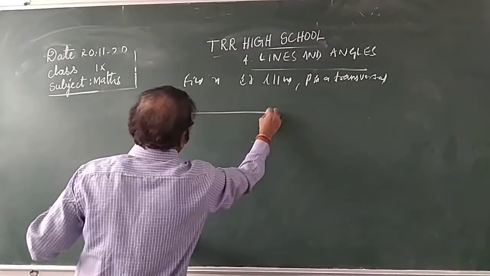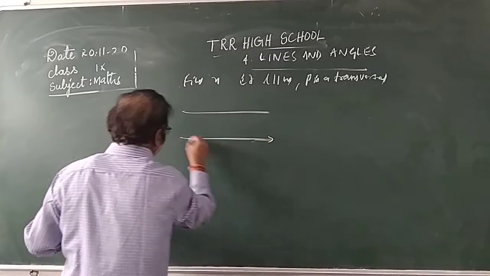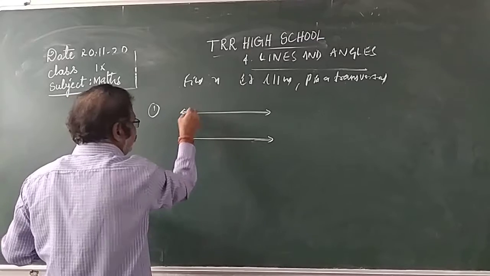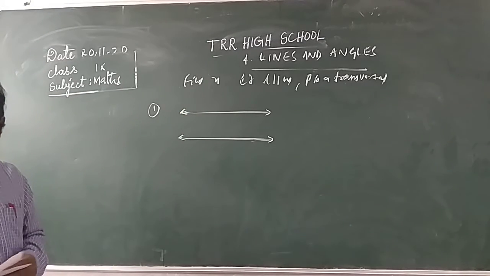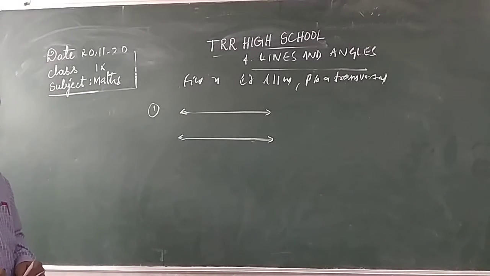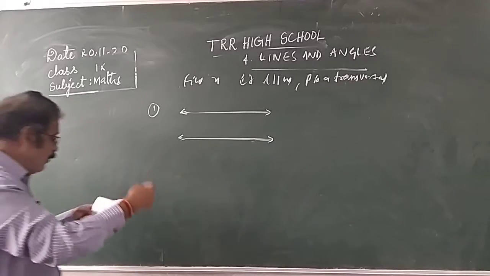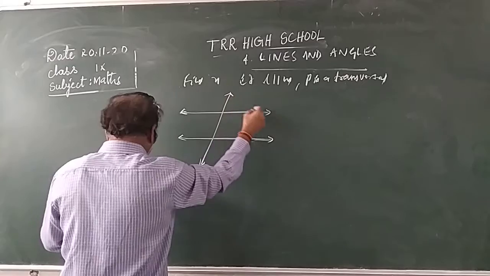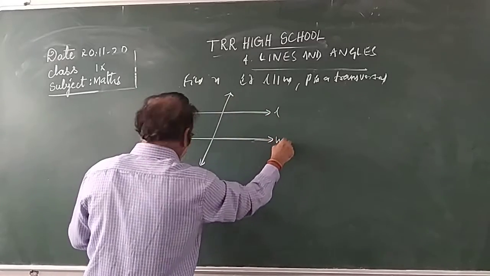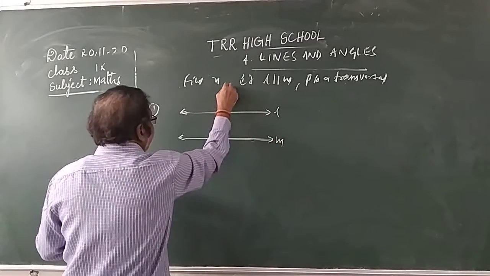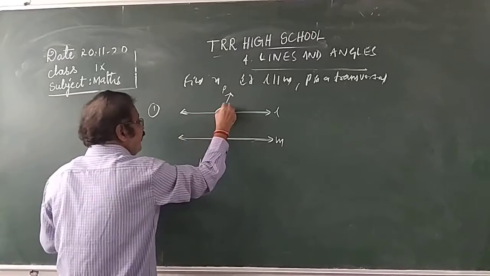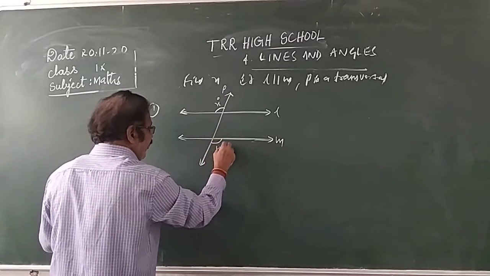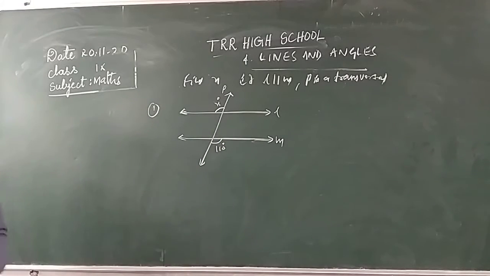First problem: this L line, this M line, children. How to apply the angles, whatever the theorems and angles I explained, these problems are related to those theorems. So look carefully, observe carefully. This is L line, this is M line, L is parallel to M. This P is a transversal. This is x degrees, and this is 110 degrees. What is the value of x?